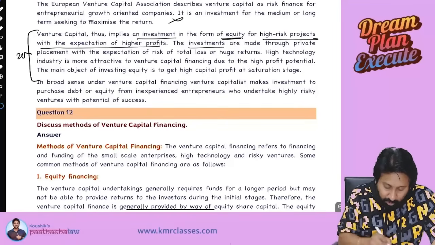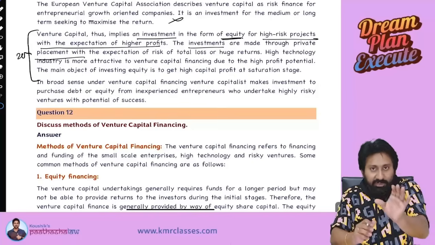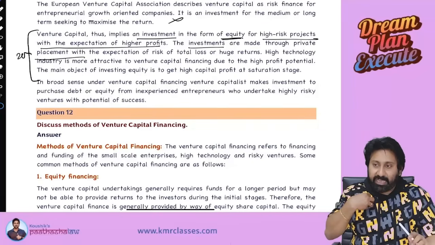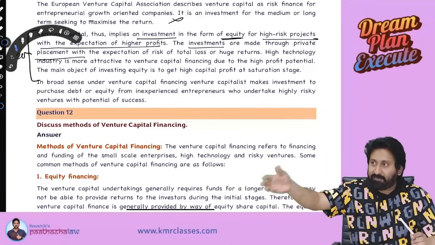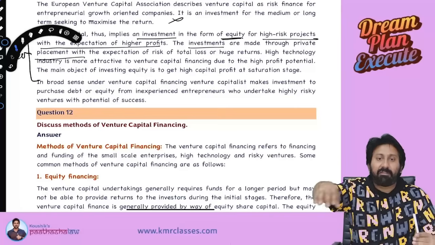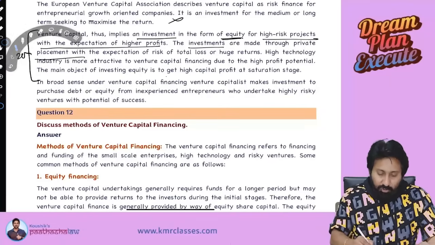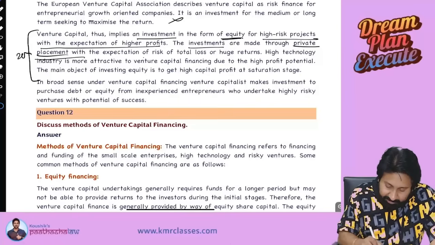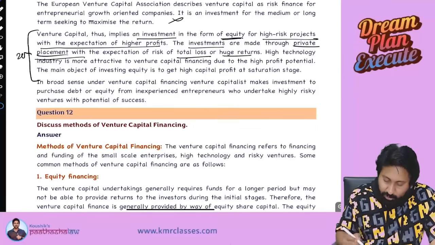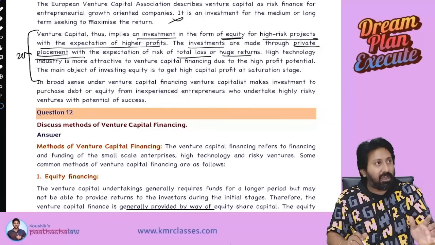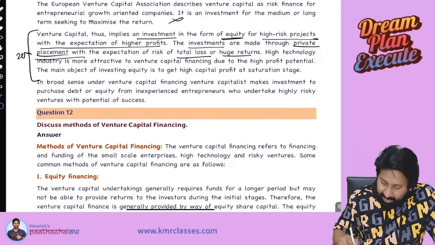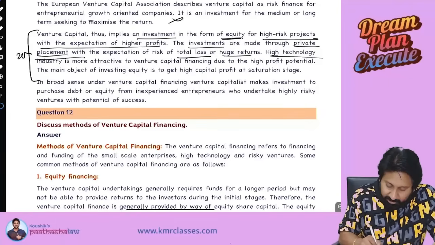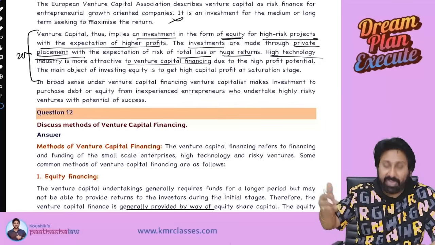Investments are made through private placement. Means what? Only to a select group. For example, Kaushik, Mukesh is there, or someone is there. A select group of people will become venture financiers. Okay. To us only they will issue, not to the public. So it's a private placement with expectation of risk of total loss or huge return. Either you will get full loss or you will get super duper returns. High technology industry is more attractive to venture capital. High technology means IT companies.